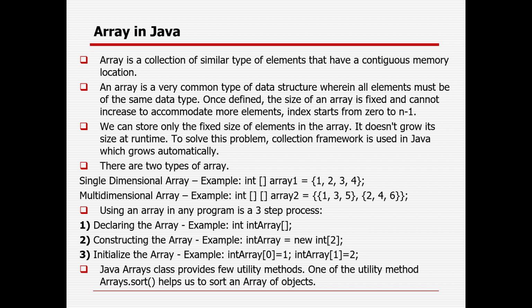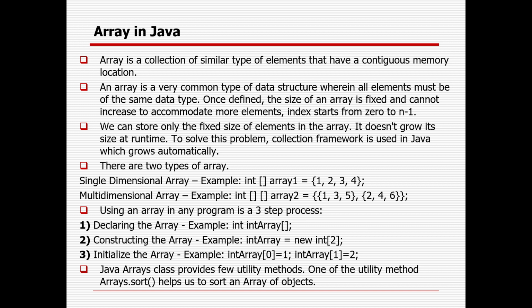So an array is a very common type of data structure wherein all elements must be the same data type. It should be the same, either integer, float or double. It cannot be mix and match. Once defined, the size of an array is fixed and cannot increase to accommodate more elements. Index starts from 0 to n minus 1. We can store only a fixed number of elements in an array. It does not grow its size at runtime. To solve the problem, the Java collection framework is used in Java, which grows automatically.